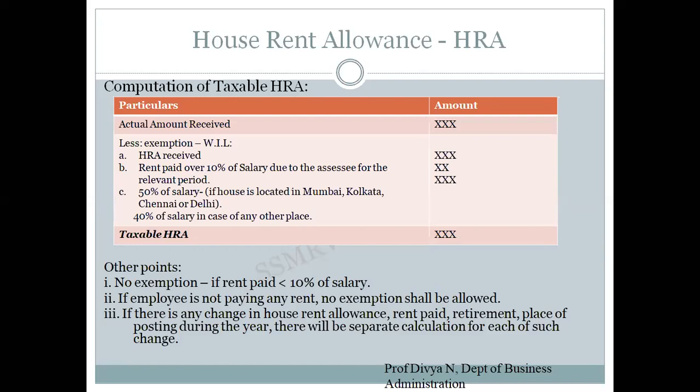If the rent payment has increased, or the person has changed the house, or the employee has retired, then a separate calculation must be shown depending upon the changes. So this is the format. Just remember it.